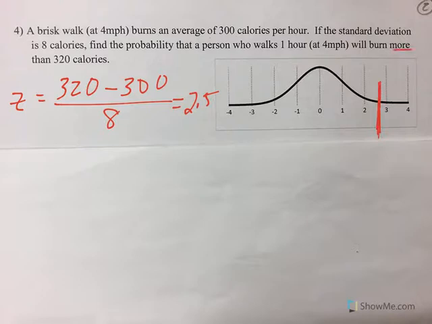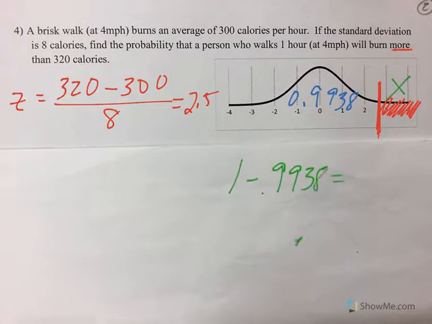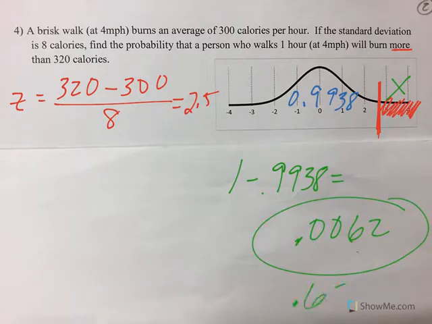We want to know more than that. Well, that means area to the right. So if I look at my table, I get area to the left at 0.9938. So area to the right is 1 minus that, which is 0.0062, or roughly 0.62% will burn more than 320 calories.